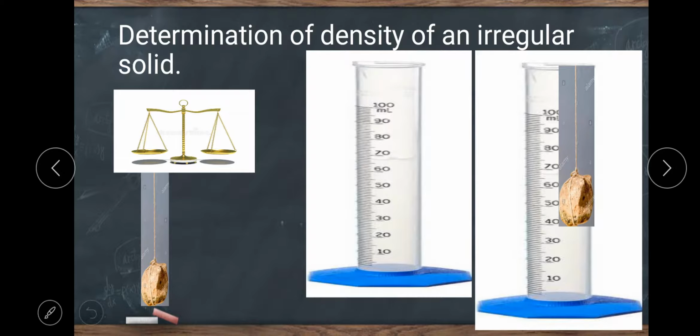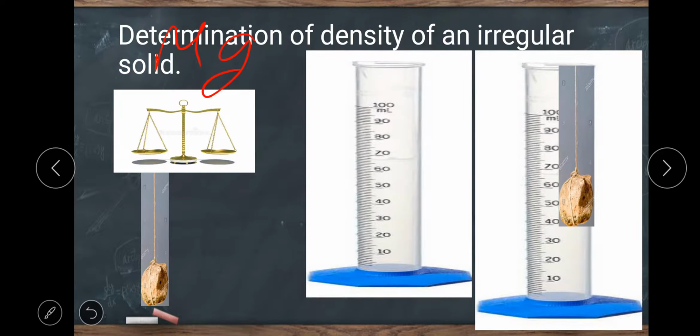Before finding the density of any irregular solid, we have to measure its mass and volume. So first we will measure the mass of this object by using the beam balance. Putting it on one pan of the beam balance, we can measure its mass, and let the mass be m gram.